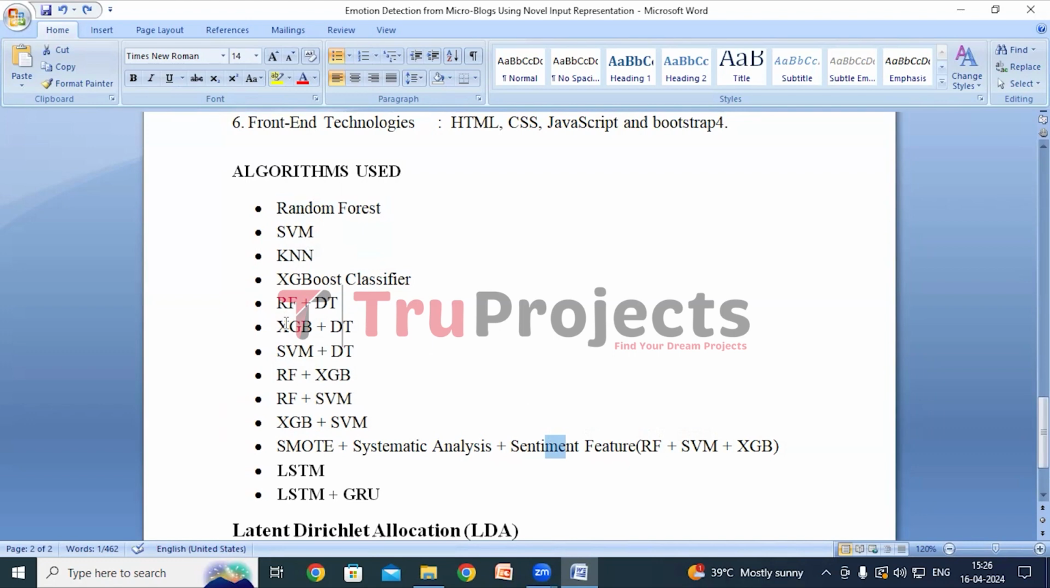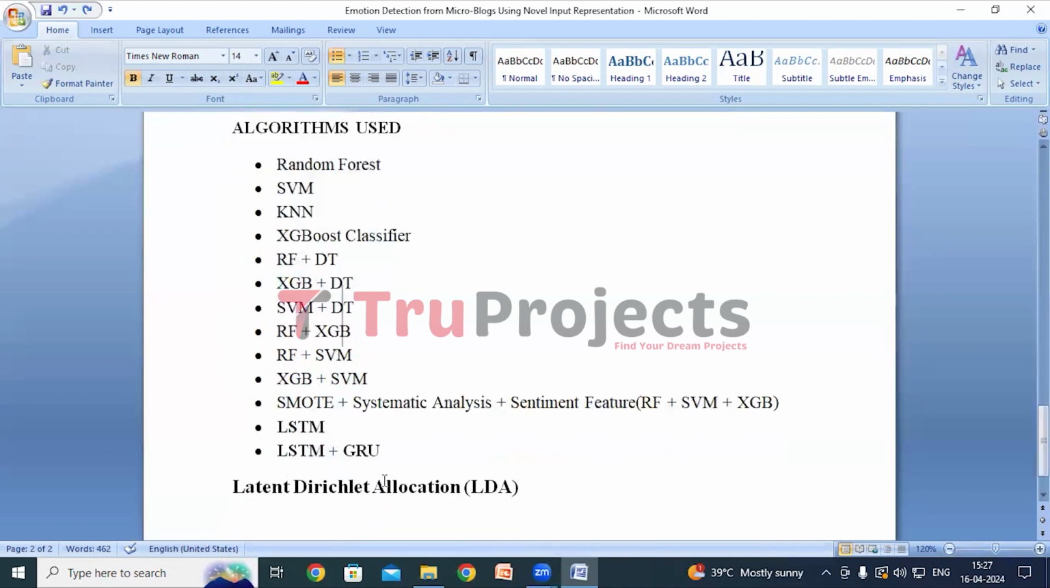So for improved performance, we are proposing deep learning models, LSTM and combination of LSTM and GRU in this project. We will be building all these models, the models proposed by the author and the models which we are proposing, and we'll compare their performance and select the best performing one among all for emotion detection. Now we'll understand about the algorithms which we have proposed.